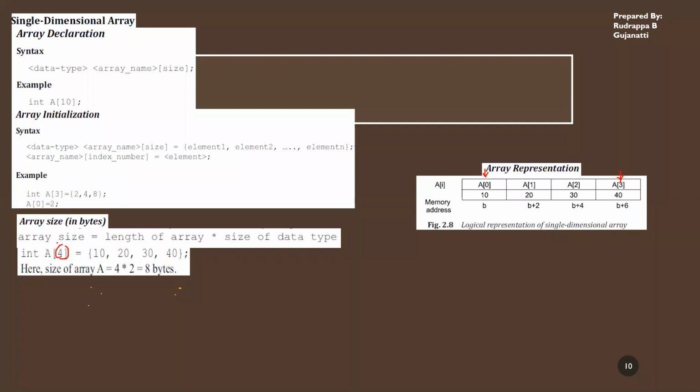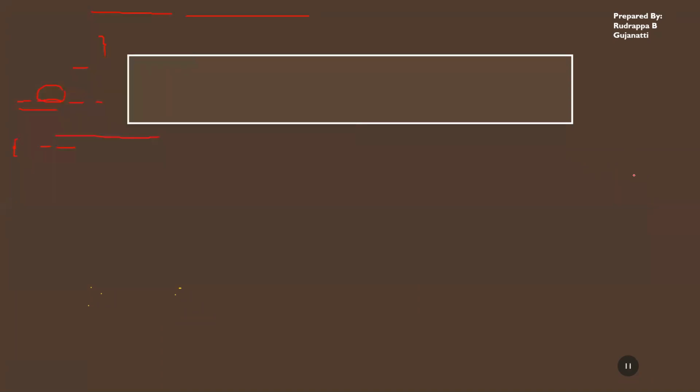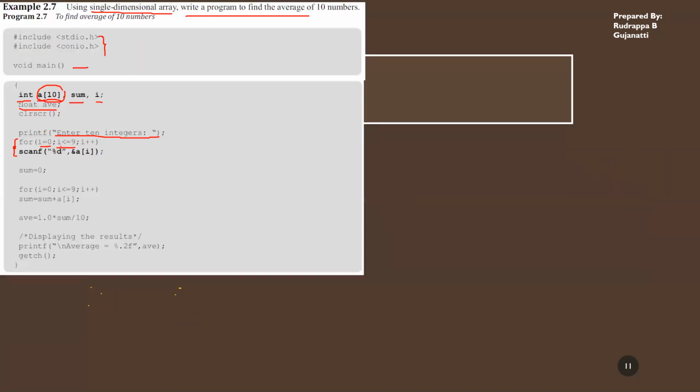So if it is a of n, you have to take 0 to n minus 1. This is the logic they have used over here. So I is equal to 0 to 10 minus 1, that is I is less than or equal to 9.